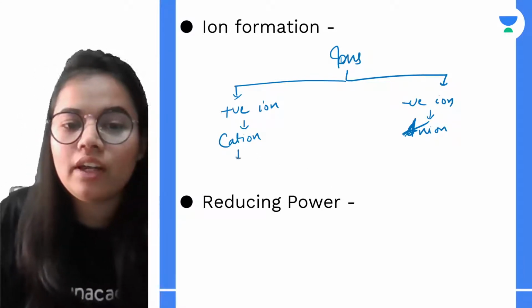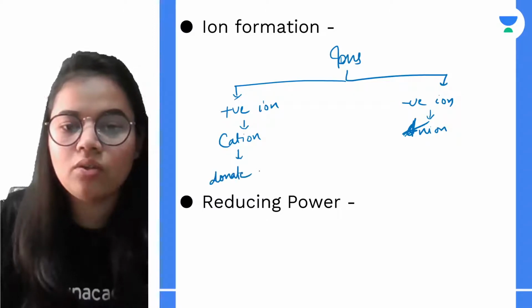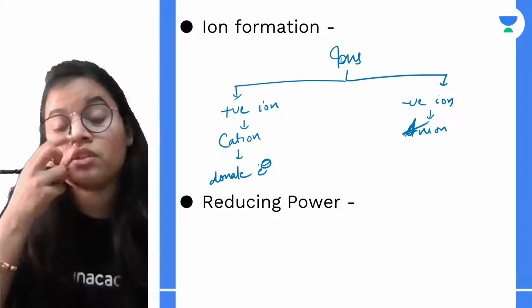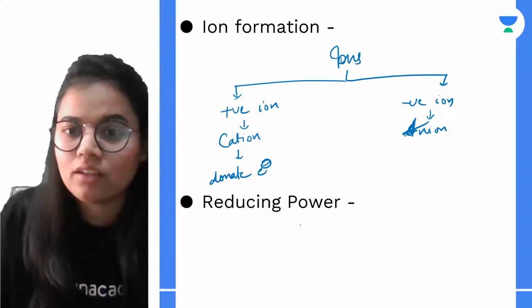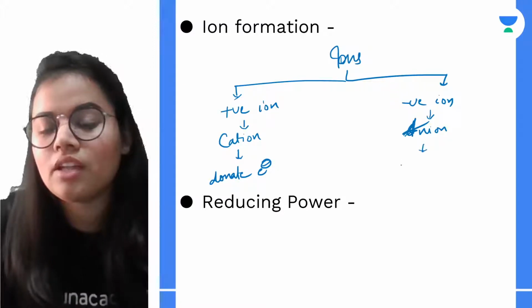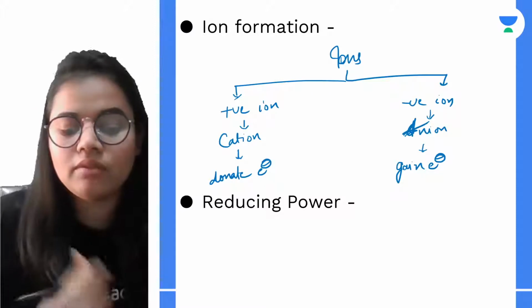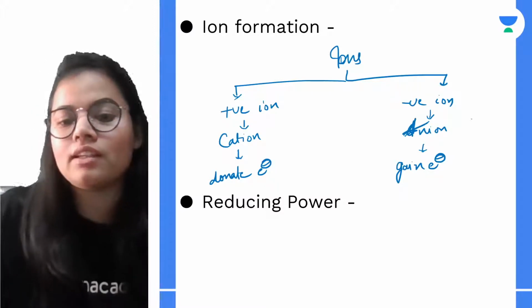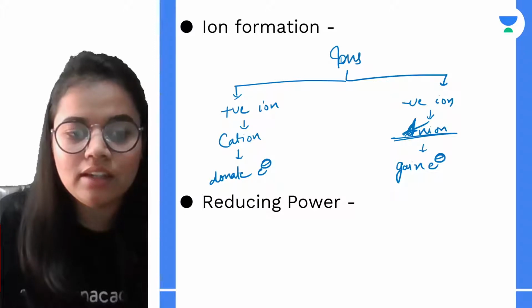Whenever any element donates electrons, it gets a positive charge and we say that it is a cation, right? And if I talk about the negative ion, if they take or gain electrons, they achieve a negative charge and we say that it is an anion. Hope that it is clear.